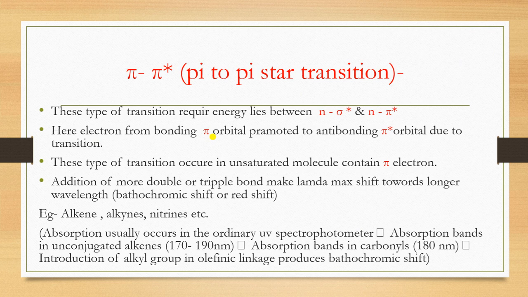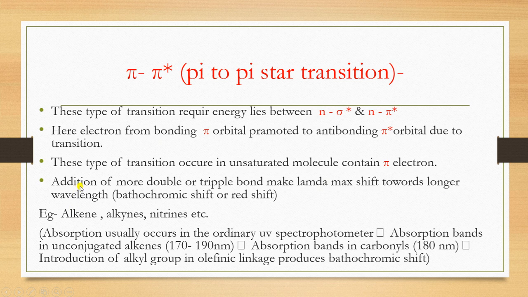This type of transition occurs in unsaturated molecules containing pi electrons. Simply, compounds with pi to pi star will show this transition. Addition of more double or triple bonds: if you take the example of an alkene and we add 1,3-butadiene, what is going to happen? There is addition of two double bonds, whereas in an alkene there is a single double bond. So addition of more double or triple bonds makes lambda max shift toward longer wavelength.